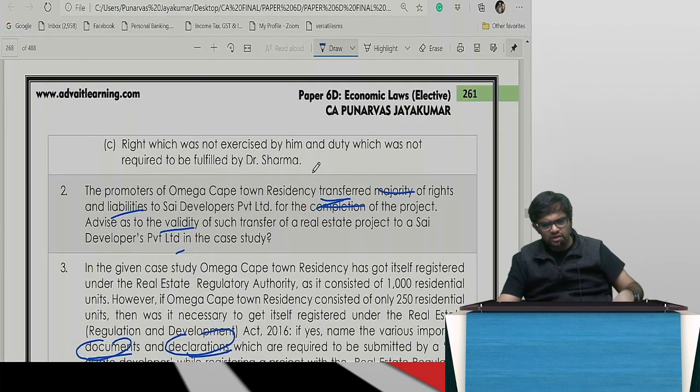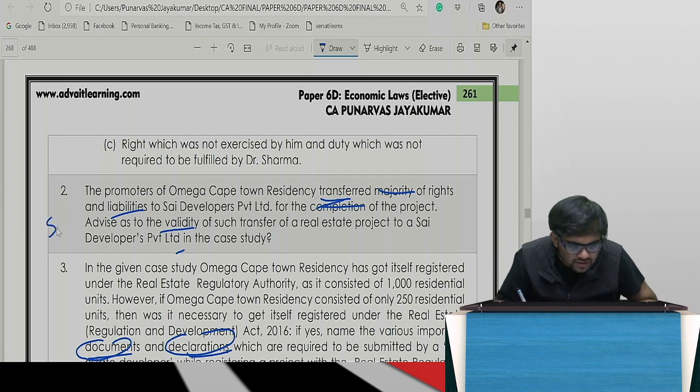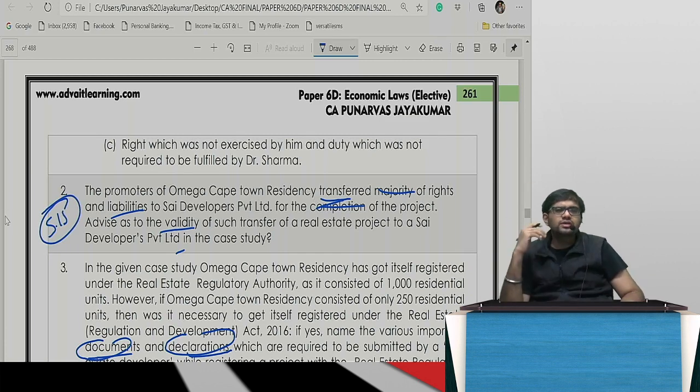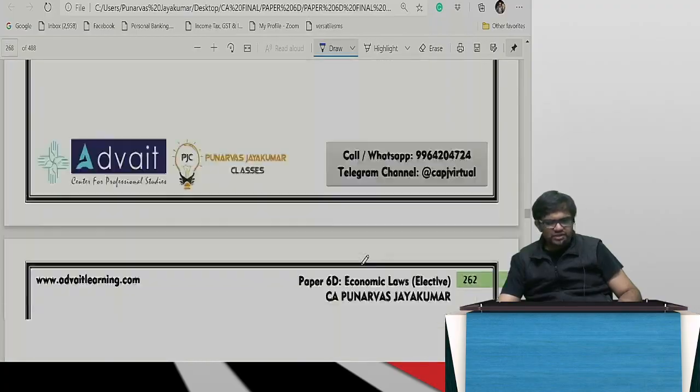Next, promoters of Omega Town transferred majority to the completion. Is this valid is what they are asking. What do you think, buddies? How many people had to agree? 2/3. But in the question they had given 95% have already agreed. So obviously it will be valid. So you can write about section 15, you can write the procedure. Correct? So suggested answers are good enough.